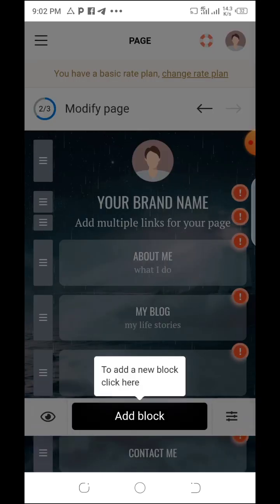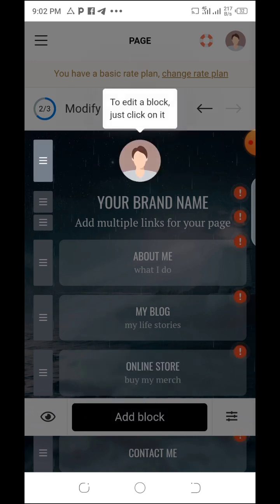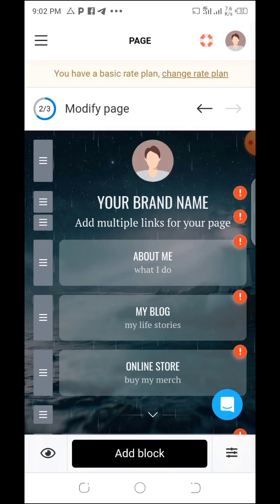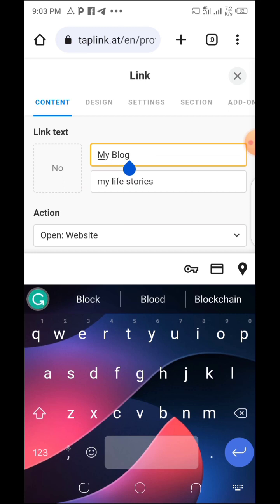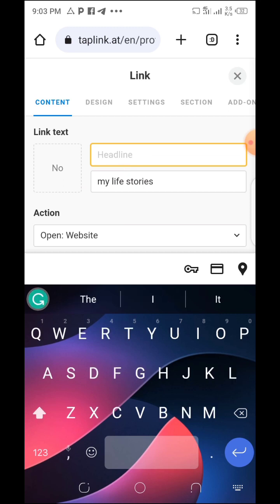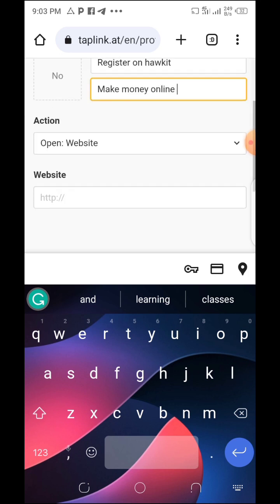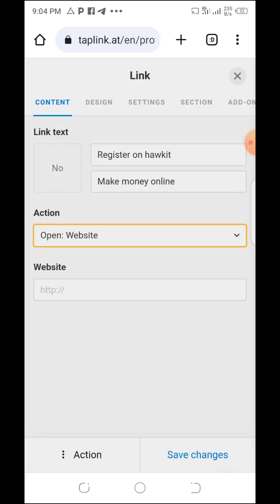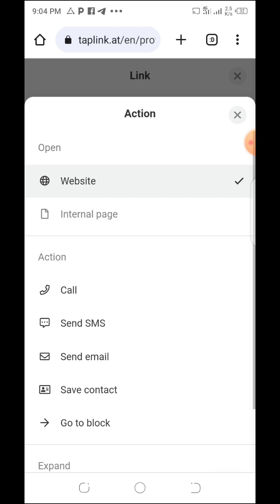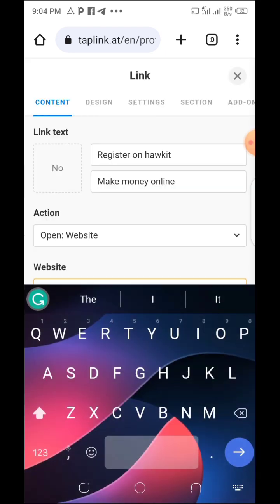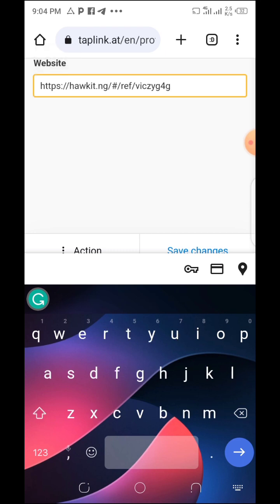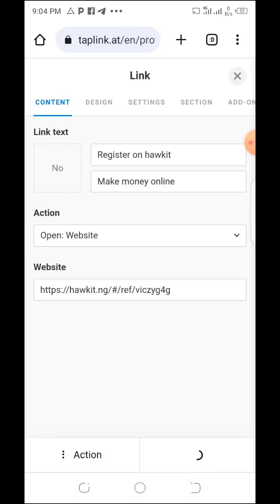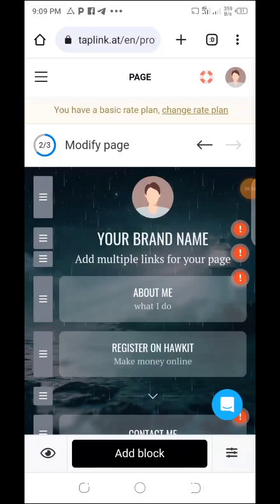So now this is where you're going to add everything. Okay, here you're going to edit everything, just showing you an example of what you're going to do. Let's say my blog. So what you're going to do here, instead of my blog, you're going to edit it to say something else. Let's take action website, leave it at website. Then here, this is where you're going to drop your link, your Hawkit link. You paste it here, so you can see it here. Then you save change.